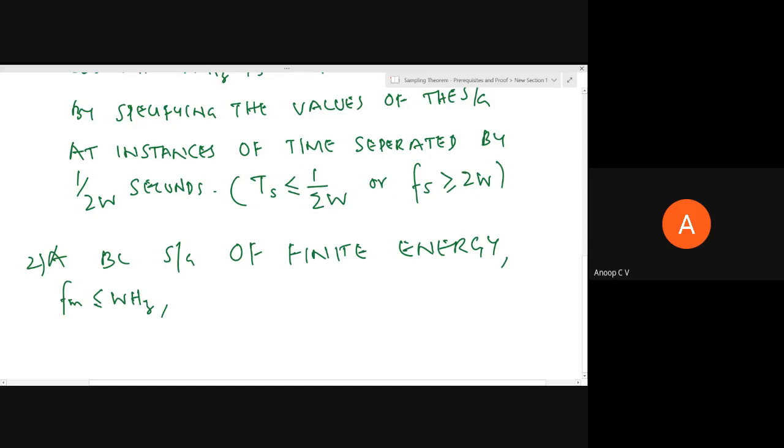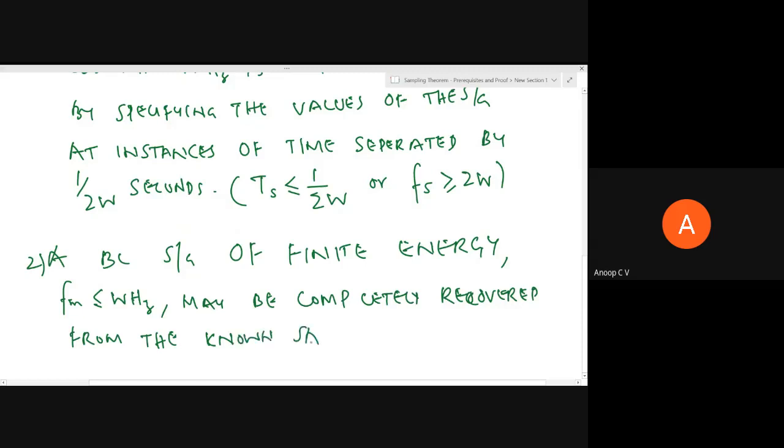Right, a message signal may be completely recovered from the known samples if its samples are taken at a rate of 2W samples per second. That is, it may be completely recovered from the known samples if the samples are taken at a rate of 2W samples per second.